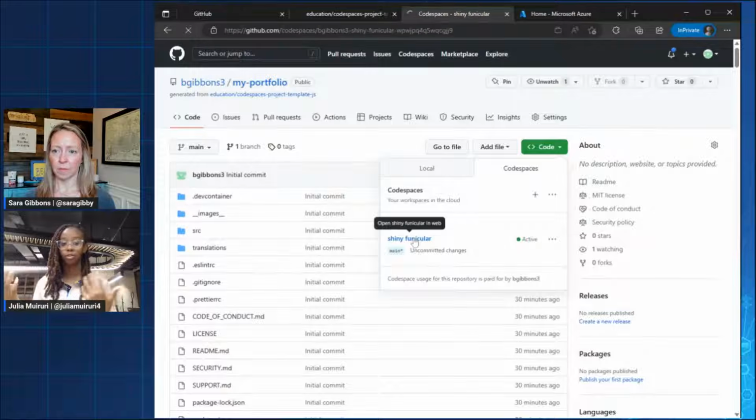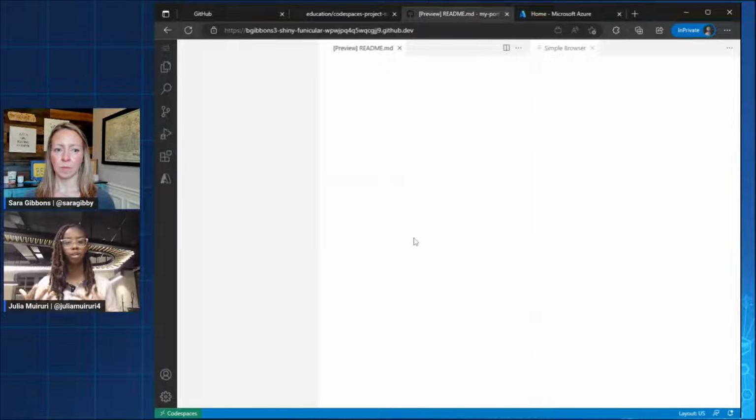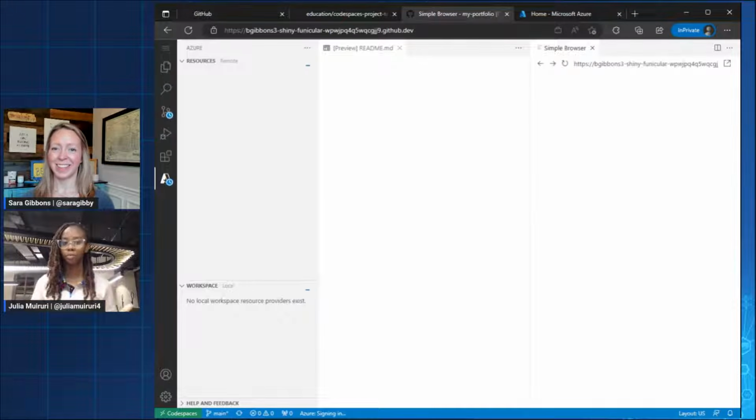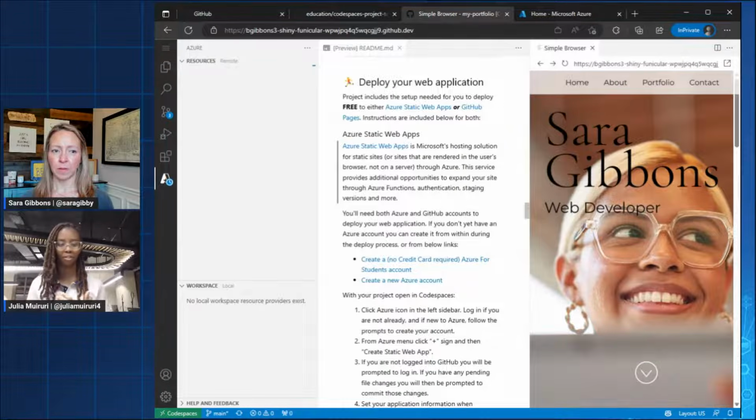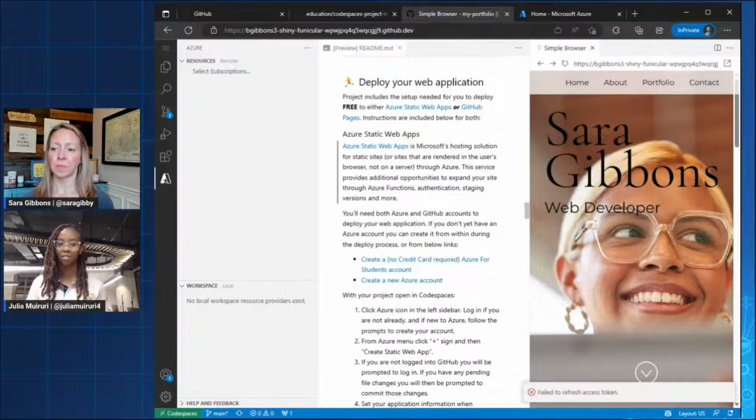It actually tracks the changes you made, and you can later restart your code space and commit to your repository. That's pretty cool. You can compare that to vscode.dev, where if you close out, you lose the changes that you had made, but with a code space, it tracks and saves the changes for you. Yes, great point.